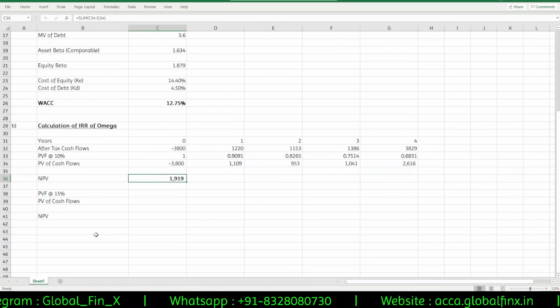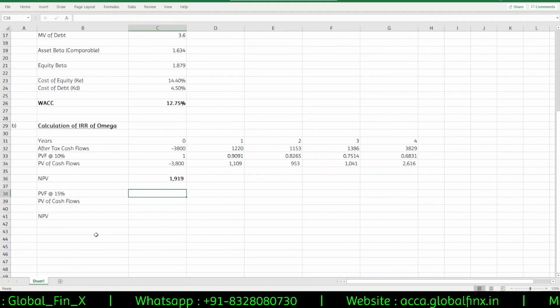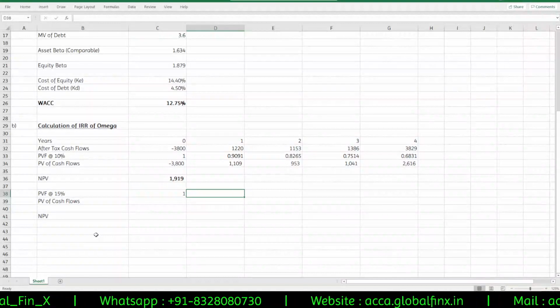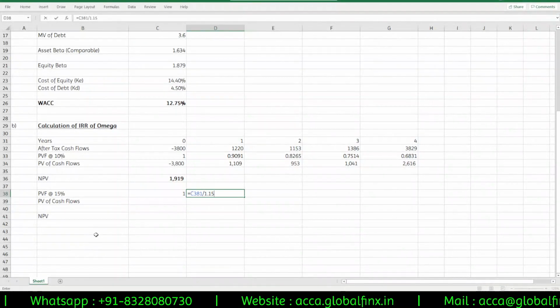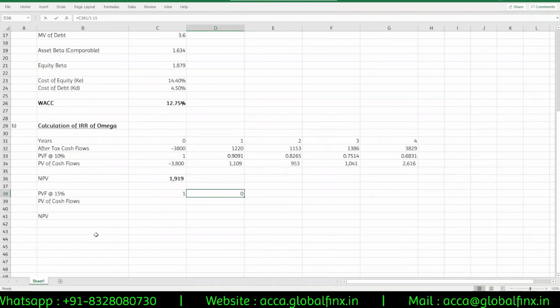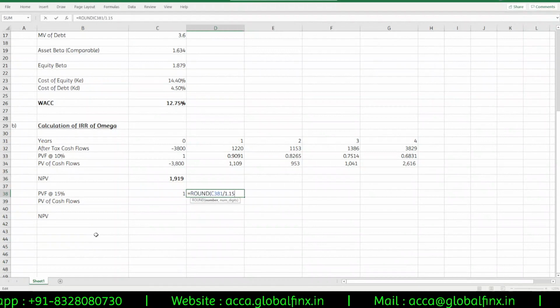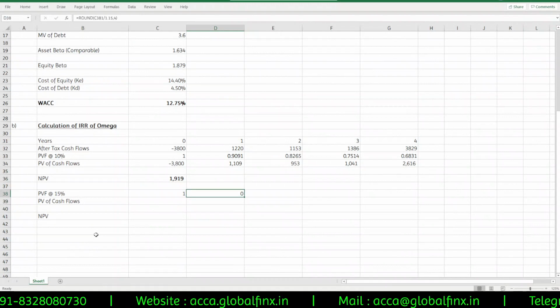Okay, at 10% we are getting positive NPV. So let's check at 15%. 1 by 1.15, rounded to 4 decimals.